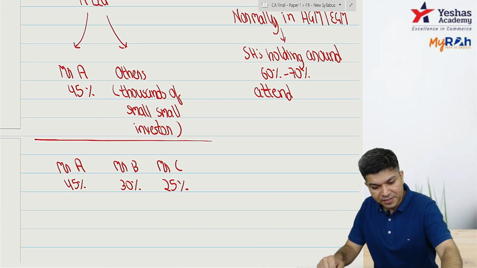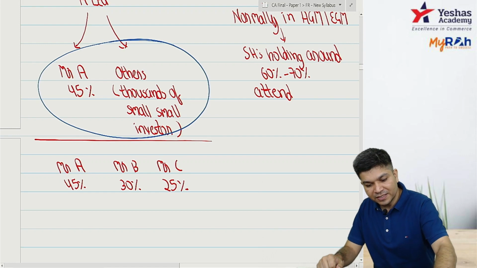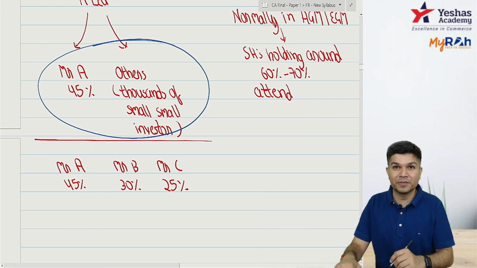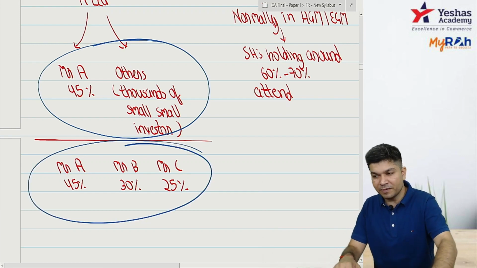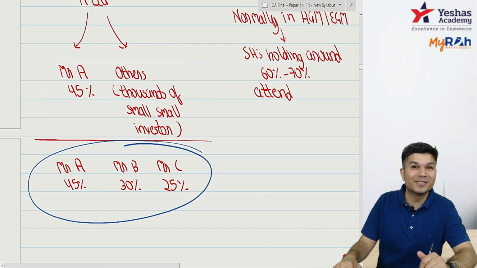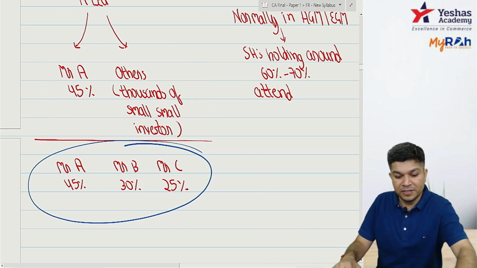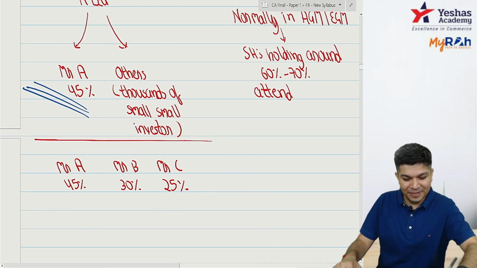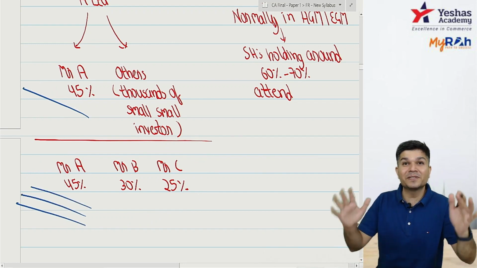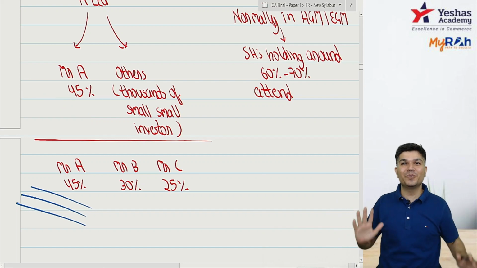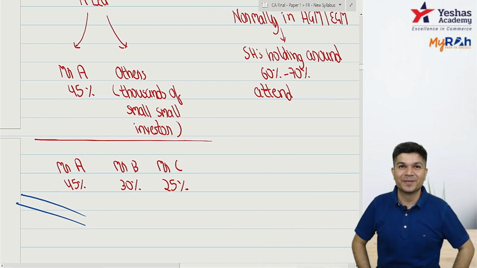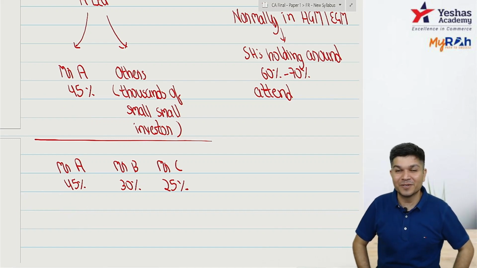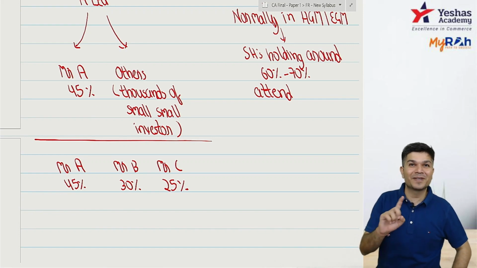So in the first case, A was able to take the decision whichever he wants with 45%, but in this case with 45%, A is not able to. In the first case with 45%, control is there. In the second case with 45%, control is not there.